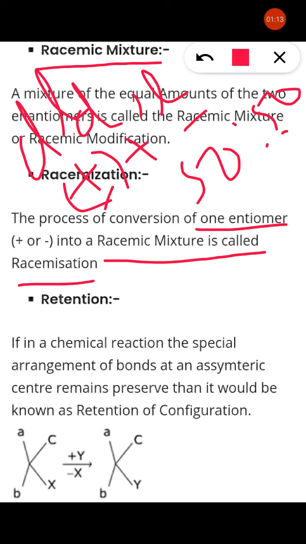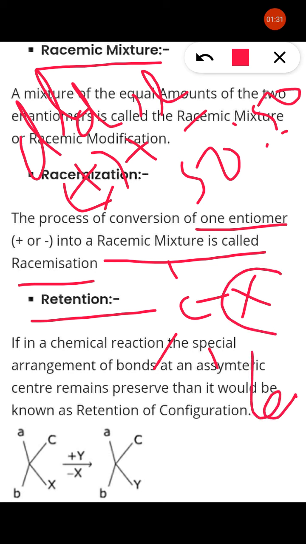For example, here we will discuss the term retention. What do you mean by retention? Retention means, in simple language, in a chiral carbon, suppose that X is a leaving group. This leaving group is substituted by, suppose, Z. So this Z attacks the place of this X. This X is a leaving group, it is eliminated, and that place is substituted by Z, that is retention.